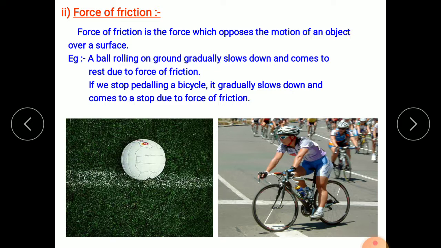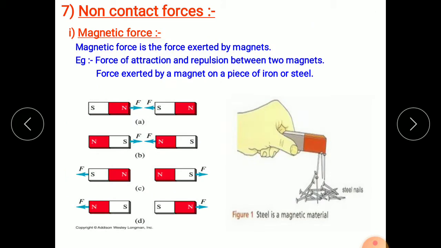This force of friction always opposes the motion. For example, a ball rolling on the ground gradually slows down and comes to rest due to the force of friction. In the same way, if we stop pedalling a bicycle, it gradually slows down and comes to a stop due to the force of friction. So the force of friction is also a contact force.